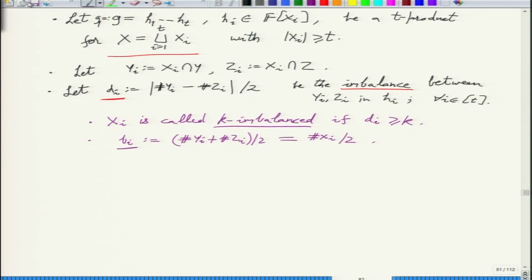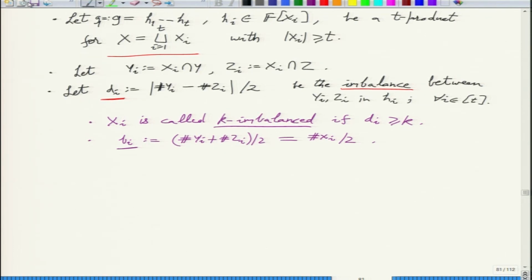Di is the discrepancy, Bi is half of the size, and so if you know Di and Bi, then you know the sizes of Yi and Zi. There is this simple formula.